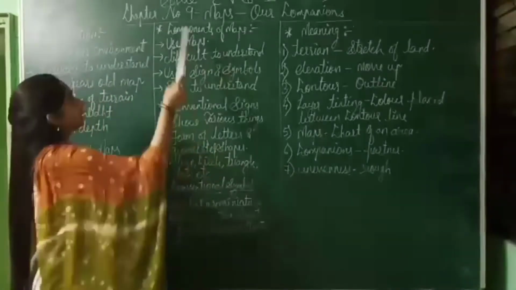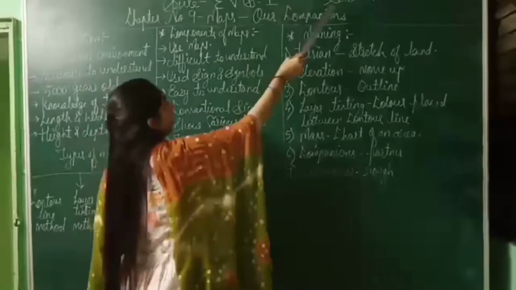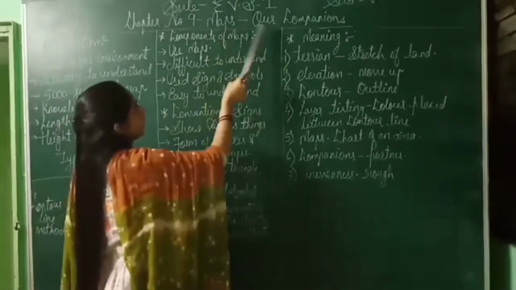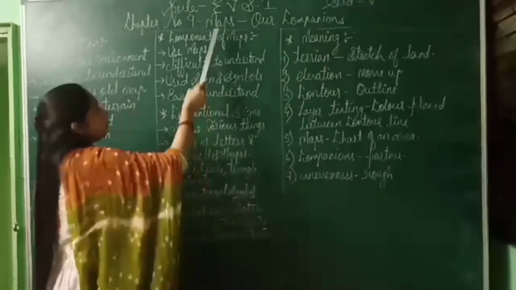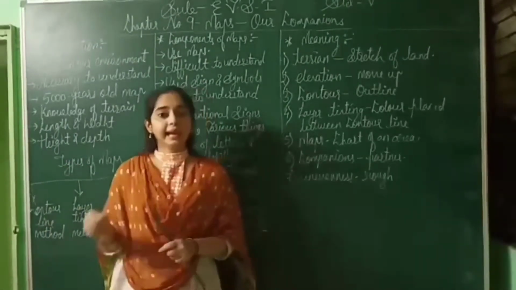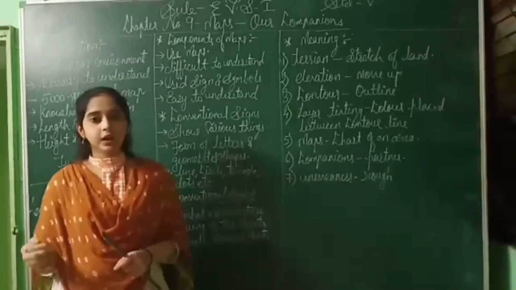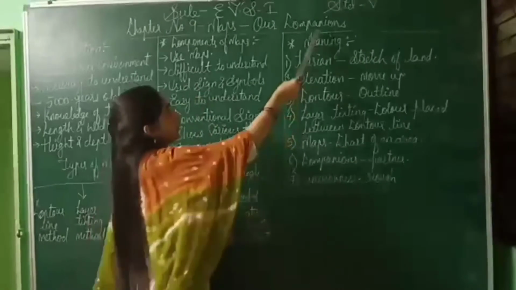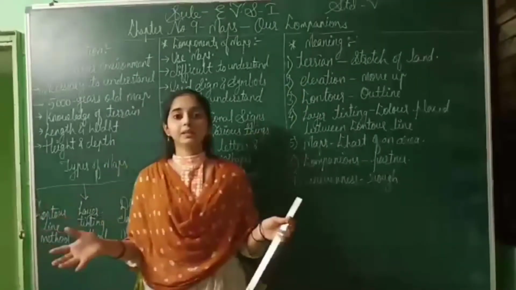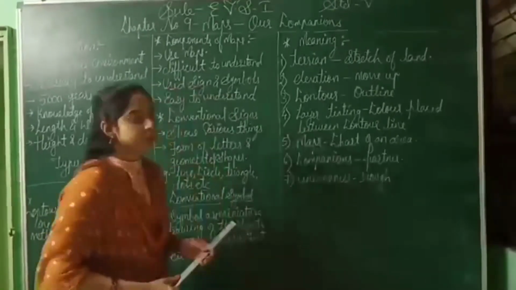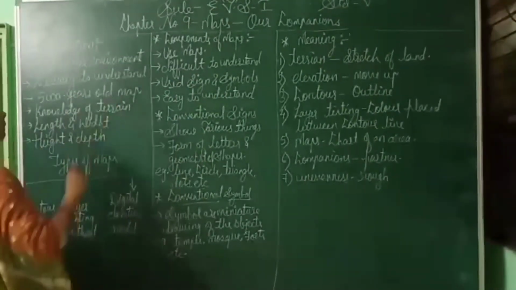Everyone, today we will do the subject EVS 1 of grade 5th, and our chapter number 9 is Maps and Companions. What is the meaning of maps? Map means a chart of an area or a city or any land or physical features. And what is the meaning of companions? Companion means partner. To understand a map, we will start with the introduction of a map.